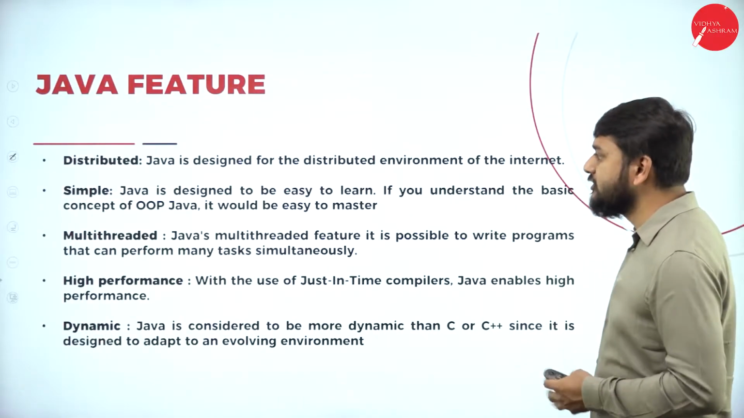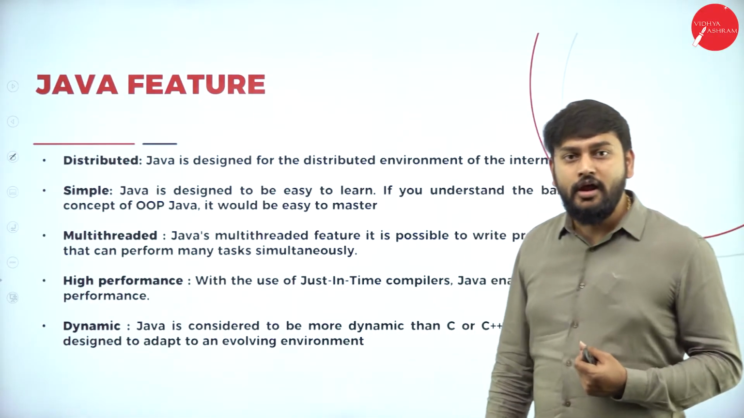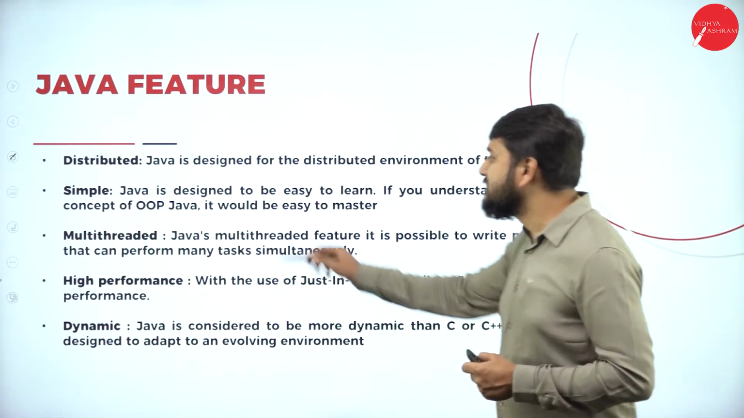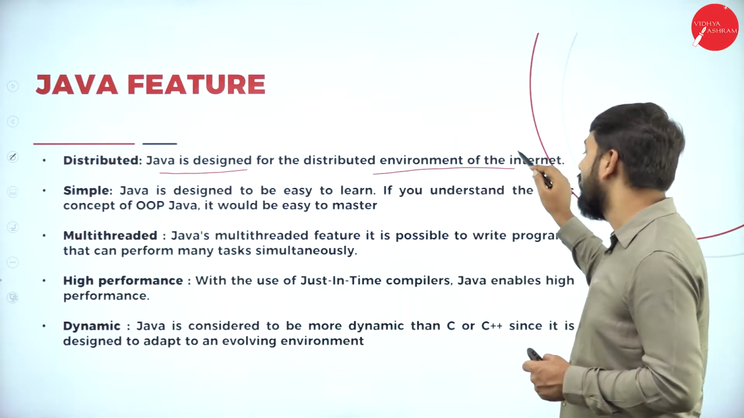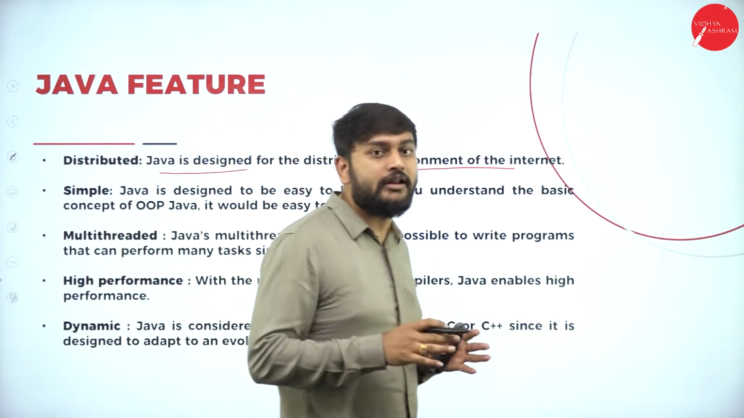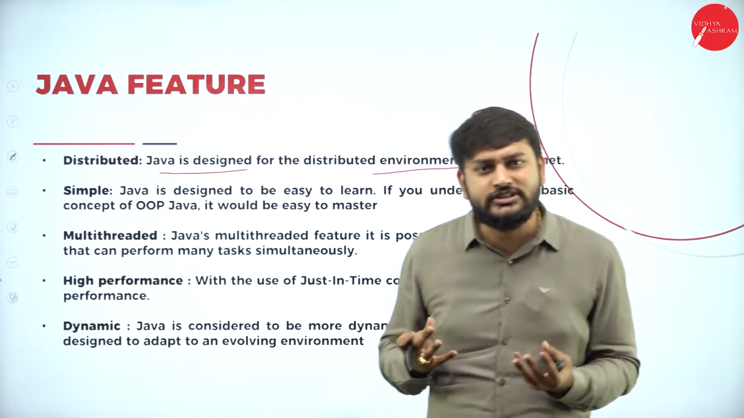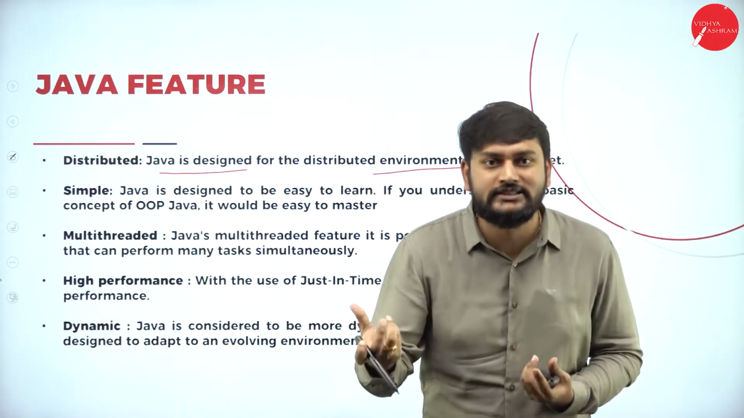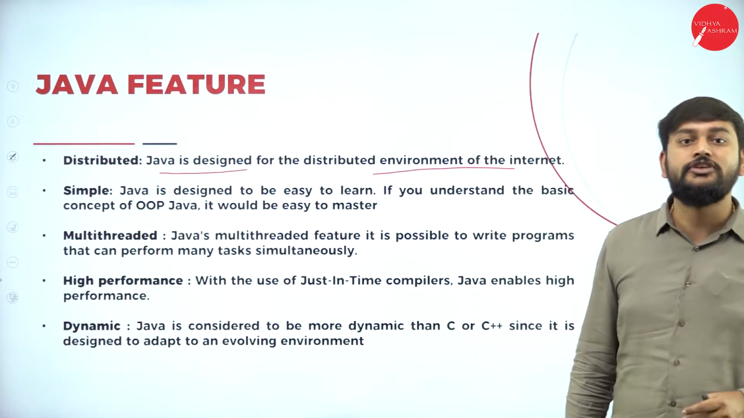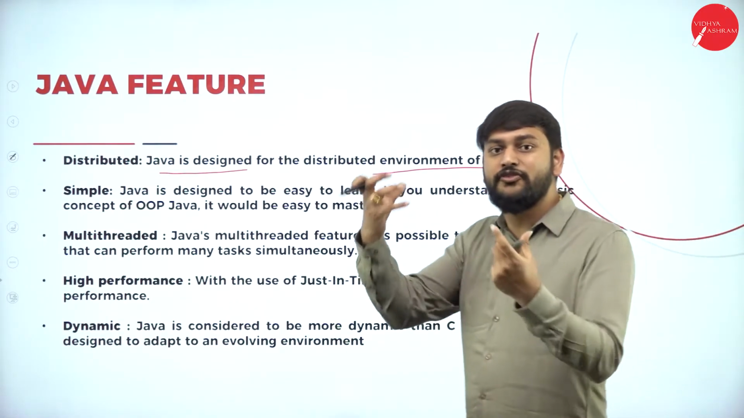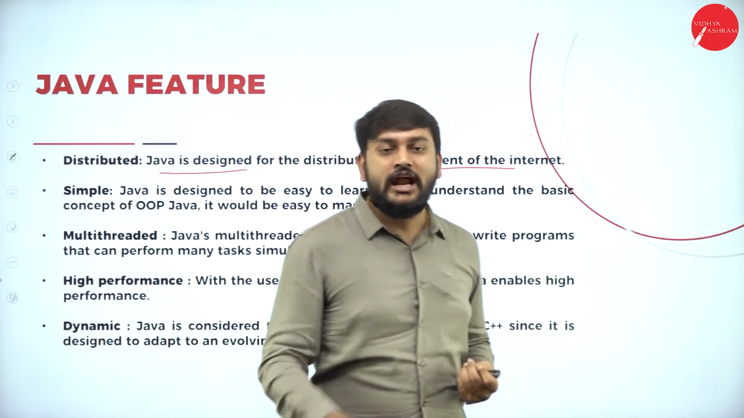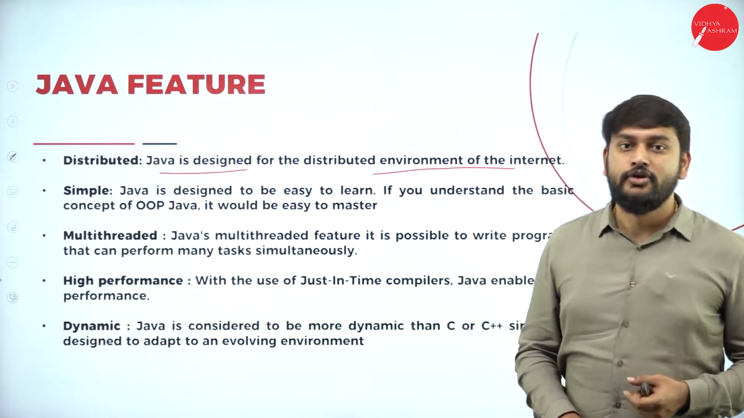Moving on to the next feature, it is distributed. Distributed is one of the features that we have. What is distributed? Let's understand. Java is designed for the distributed environment of the internet. Distributed in the sense what? The processing will not happen at one particular place. That is what we call distributed. Java supports this feature also. Processing can happen in different places simultaneously. That's what you need to understand with respect to distributed.